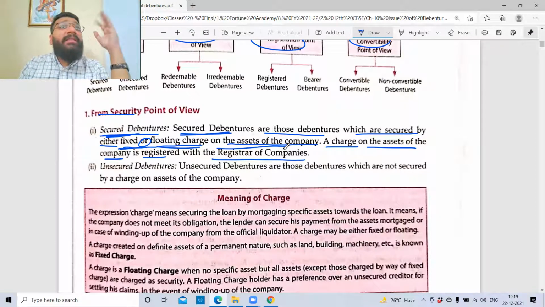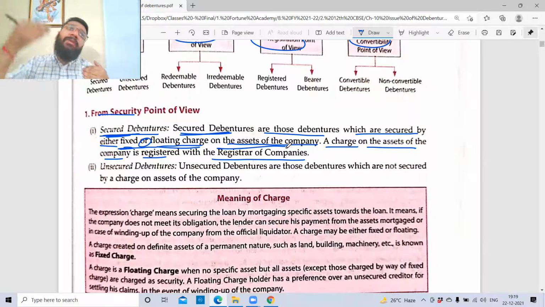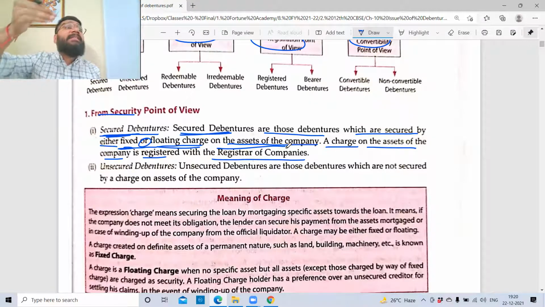If you are creating a charge against any asset, let's suppose I'm a company and you are giving me money. I'm telling you that you are protected against my asset. What is the proof? I can even lie, no? Just orally, if I tell you, will you agree? No, you are protected against my land. You will say, give me in writing. Writing is not sufficient. You need to get it registered. I can call something a secured debenture only if the security is registered.